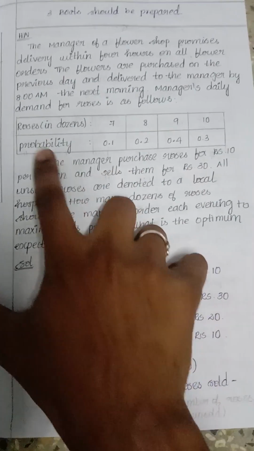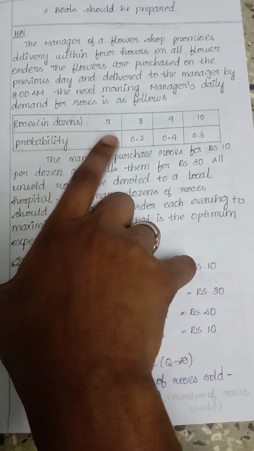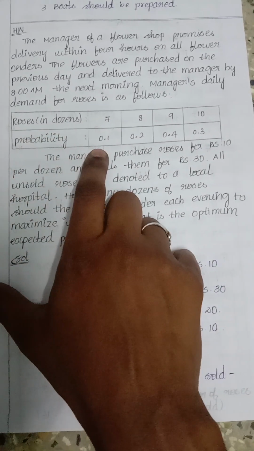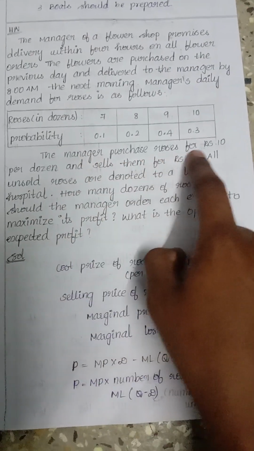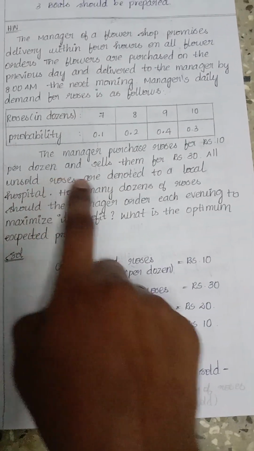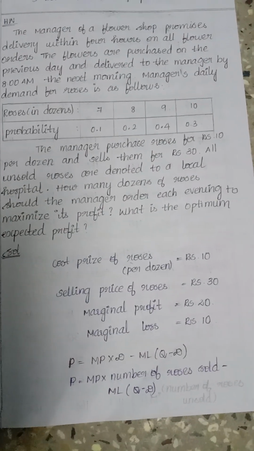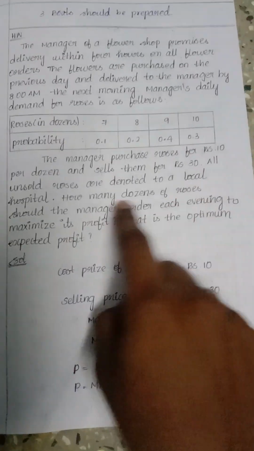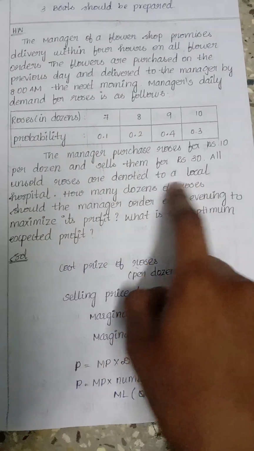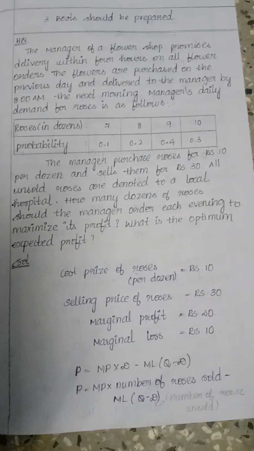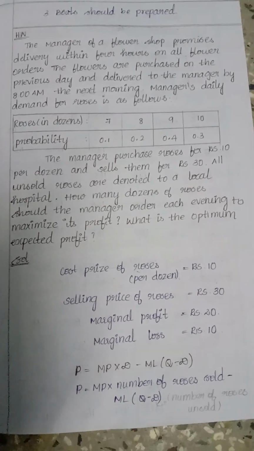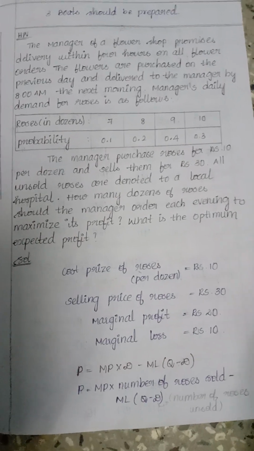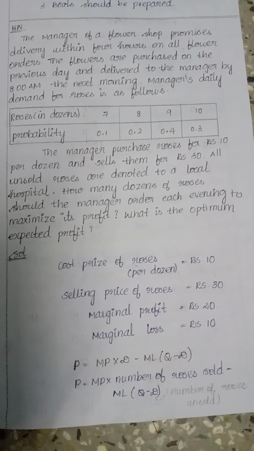The roses in dozens are 7, 8, 9, 10. The probabilities are 0.1, 0.2, 0.4, 0.3. The manager purchases the roses for rupees 10 per dozen and sells them for rupees 30, so he has a profit of 20. All the unsold roses are donated to the local hospital. Not all the roses are sold every day. Some days roses are unsold, and those unsold roses are donated to the local hospitals.